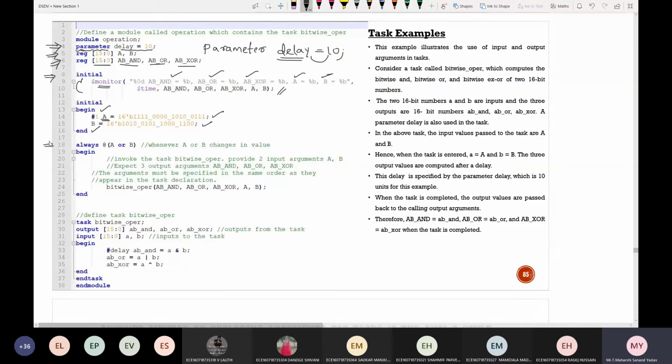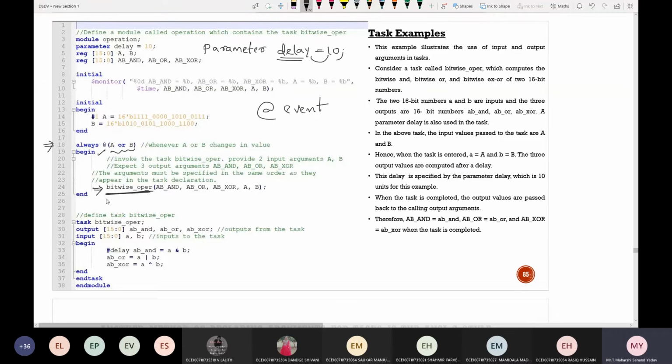Next, what is the style of modeling for always at the rate? Behavioral modeling. Here at the rate is nothing but an event. Whenever there are changes in the values of A and B, this line will be executed. It enters into begin, and here the bitwise operator task will be called.